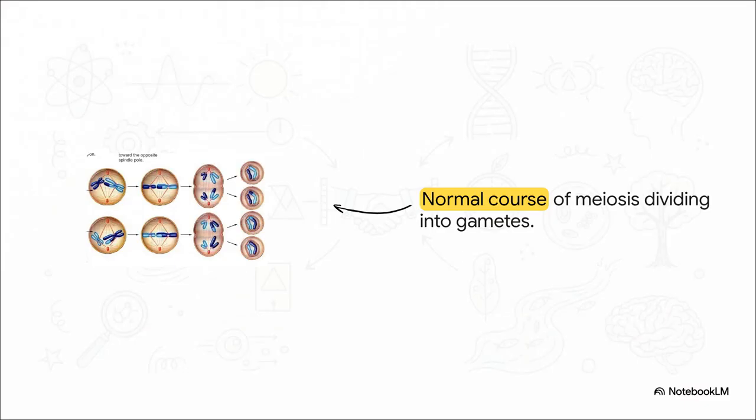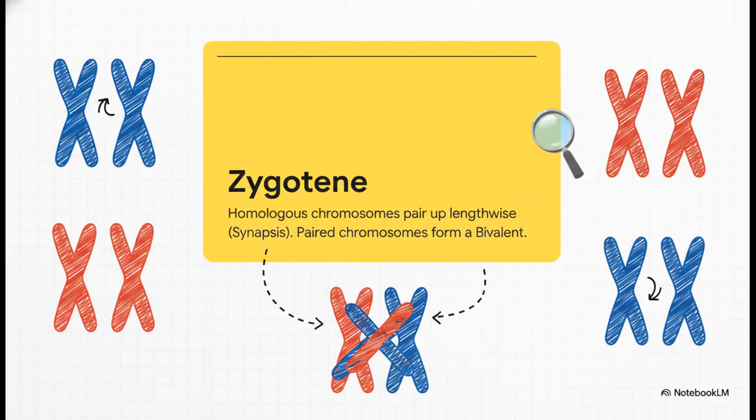So, how does this actually work? Well, in the normal course of meiosis, homologous chromosomes, basically matching chromosome pairs, carefully pair up and then separate toward opposite ends of the cell. This is a big deal because it ensures the resulting gametes end up with exactly half the normal number of chromosomes, getting them perfectly prepped for that magic moment of fertilization. To get that perfect separation, the cell goes through some highly choreographed substages.